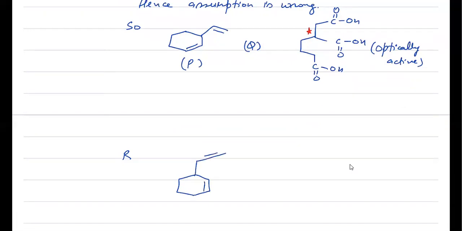So if you use the similarity, there will be no need to write the reaction again. This will be R. And this is the chiral center, so this is also optically active. That means the other condition is also satisfied. That means P structure is the second one which I have taken the second time.